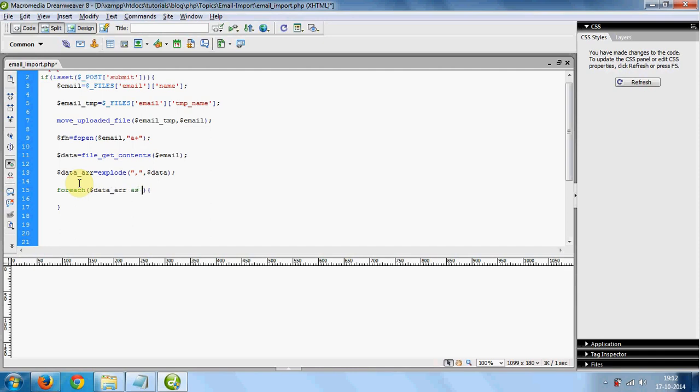$array as $value. So here we have a MySQL query: insert into table, that's newsletter, column name email, and value $email.